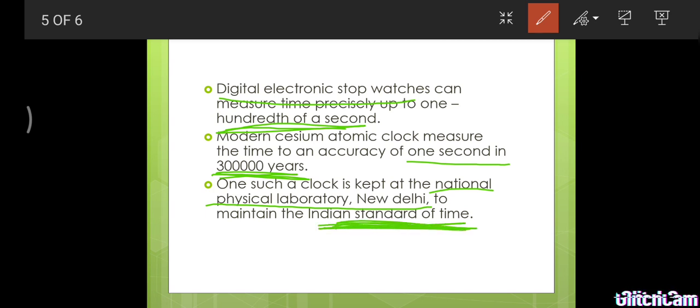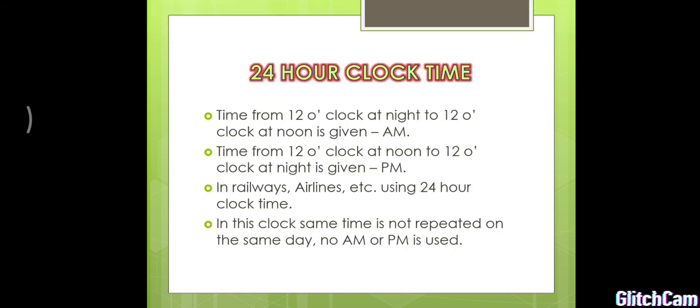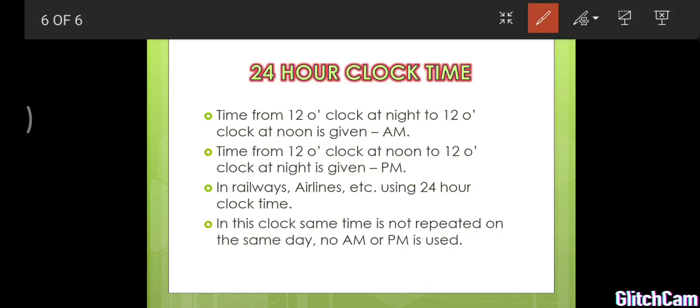Next we go for 24 hours clock time. There are two types of clock, you know that. One is the 12 hours clock, which we usually use. Another one is the 24 hours clock. In the 12 hours clock, from 12 night to 12 o'clock noon is given as AM, and in the same way, from 12 o'clock noon to 12 o'clock night is considered as PM.